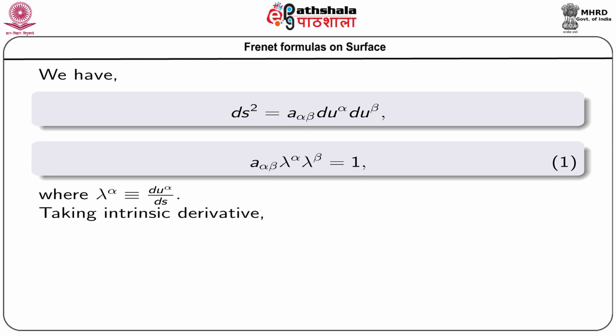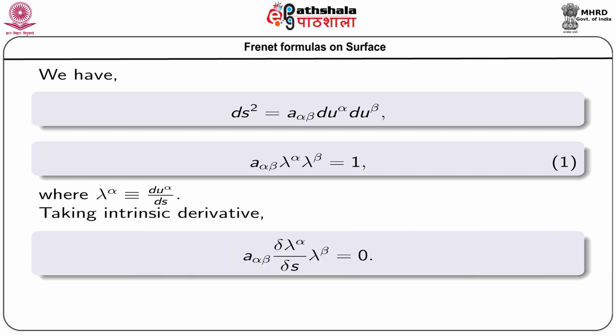Now, taking the intrinsic derivative of 1, we get a alpha beta del lambda alpha del s lambda beta equals to 0. Actually, we are getting twice of this expression, and from there we get a alpha beta del lambda alpha del s lambda beta equals to 0.